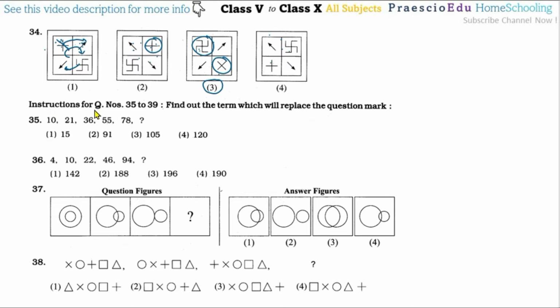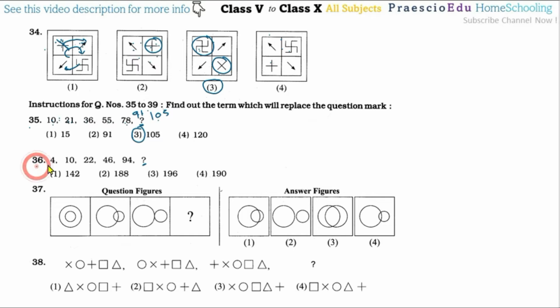Now instruction for question number 35 to 39, find out the term which will replace the question mark. So here the question mark is here also. Now question number 35, 10, 21, 36, 55, 78. So these are the triangular numbers, and in between, the 15 is getting omitted. So one triangular number is omitted, and the next one is listed. So after 78, that is the 91, one triangular number, so that has to be omitted, and after 91 there is a 105, so 91 plus 14 is 105. So replacing the question mark, option number 3 is the correct.